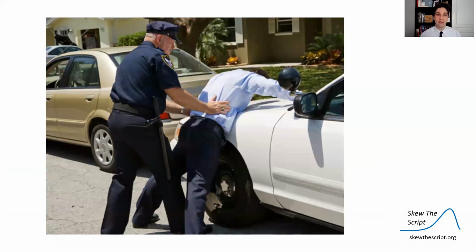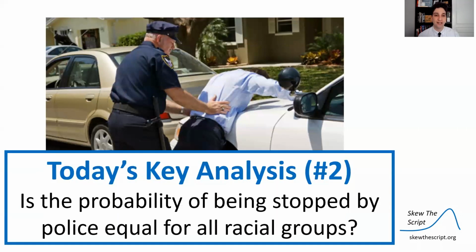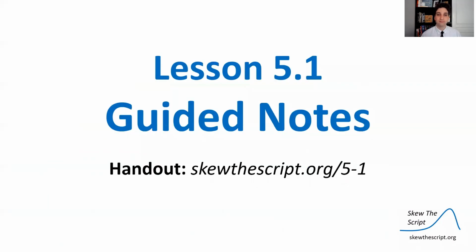Another much more serious topic we're going to be talking about today through data and probability is: is the probability of being stopped by police equal for all racial groups? If you'd like to follow along using guided notes, please go to this URL here.